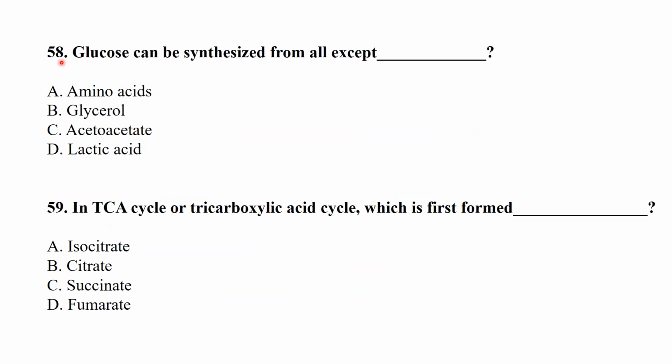MCQ number 58: glucose can be synthesized from all except acetoacetate. In the TCA cycle, the tricarboxylic acid cycle, which is formed first? Citrate is the first product of the TCA cycle.